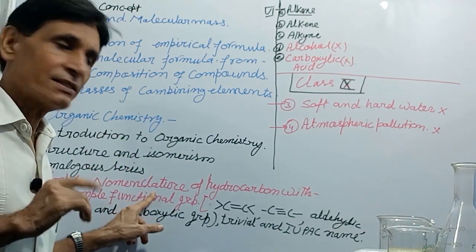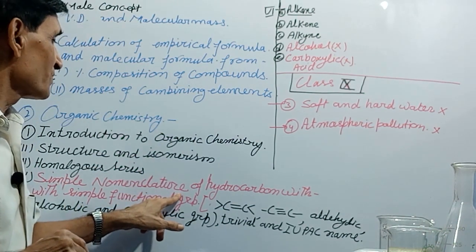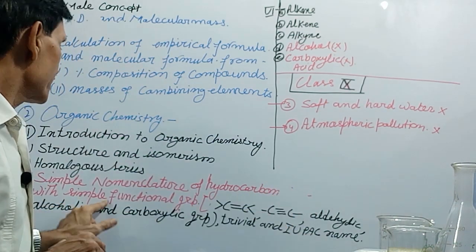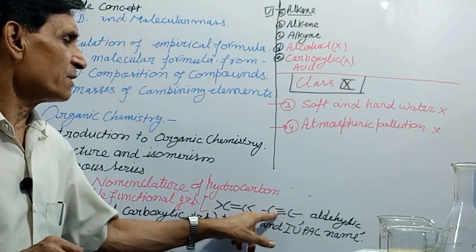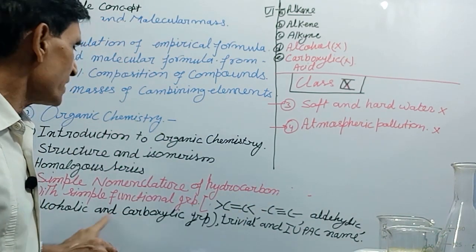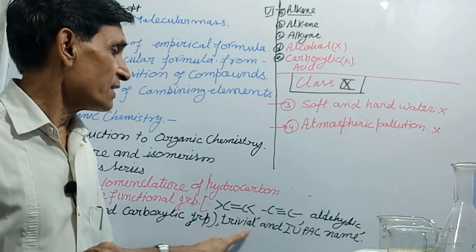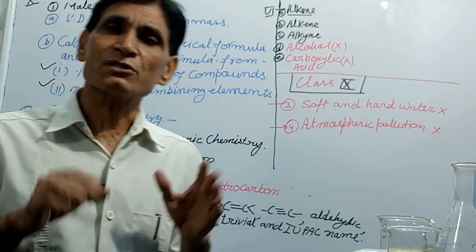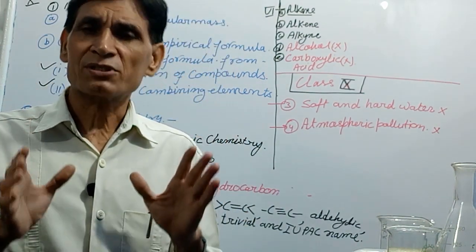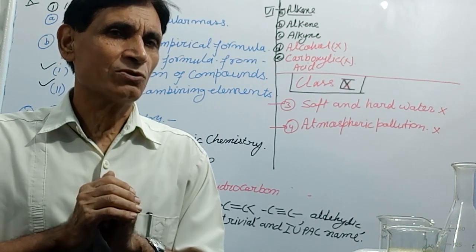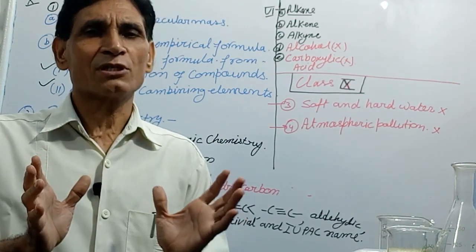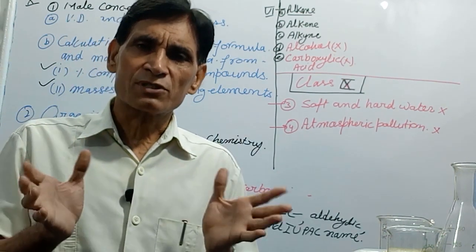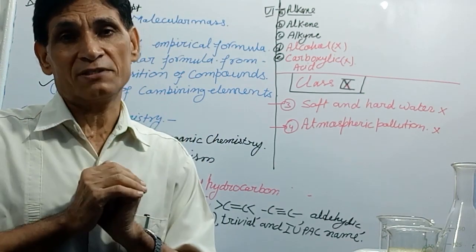Here I have written in red color, simple nomenclature of hydrocarbon with simple functional group: double bond, triple bond, aldehydic, alcoholic and carboxylic group, trivial and IUPAC name. You will study. You must know what a functional group of alcohol is, and what the functional groups of alcoholic, carboxylic or aldehydic compounds are. You have to prepare that.